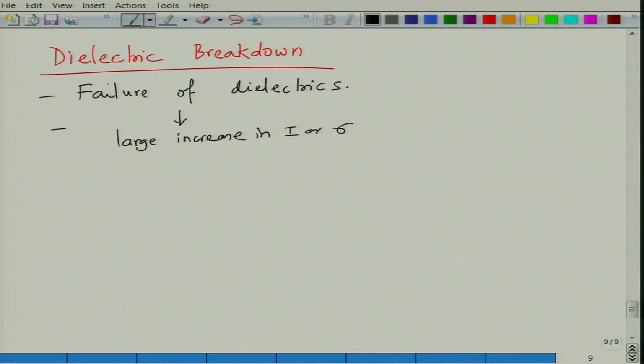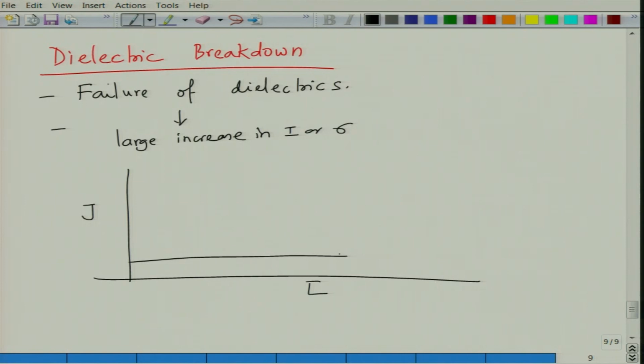Essentially, if you plot current density as a function of field, for a range of fields the current density will remain low, and suddenly at some point the current density will shoot up. This is where you have breakdown, and this field is denoted as EB, the breakdown field.